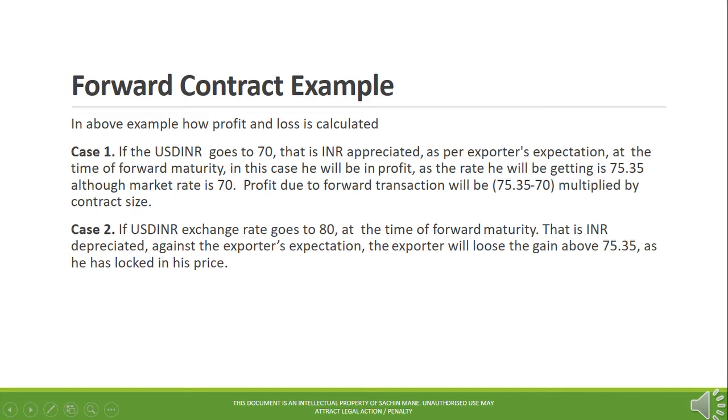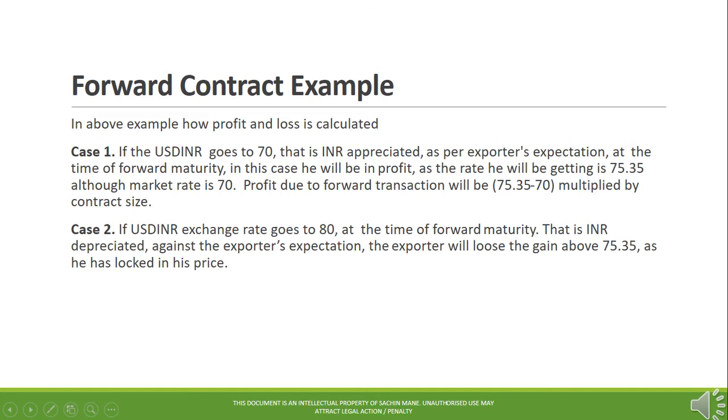In the above example, let's see how profit and loss is calculated. Case 1. If the USD INR rate goes to 70, that is INR appreciated, as per exporter's expectations at the time of forward maturity. In this case he will be in profit, as the USD INR rate he will be getting is 75.35 although market rate is 70. Profit due to forward transaction will be 5.35, that is, 75.35 minus 70, multiplied by contract size.